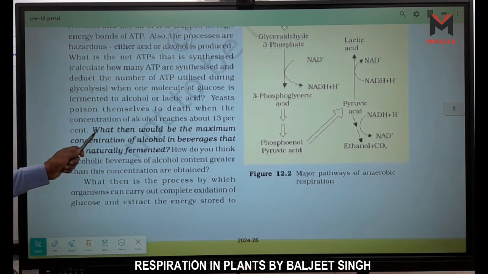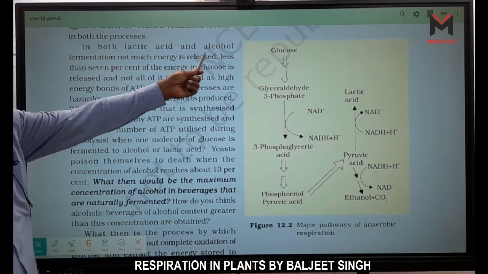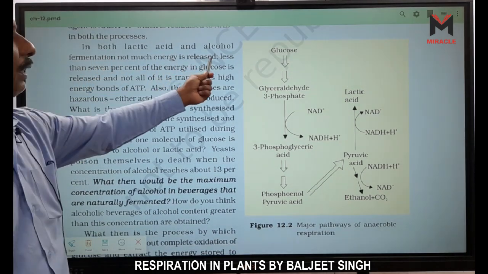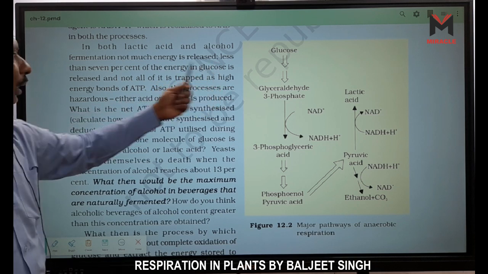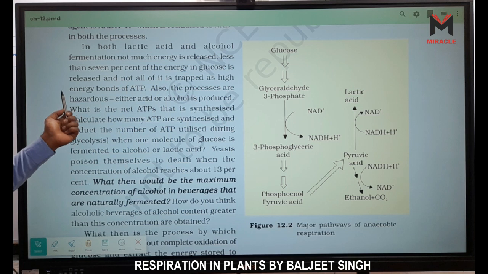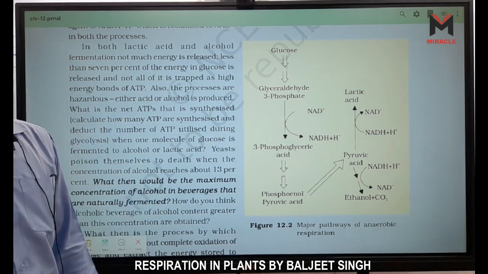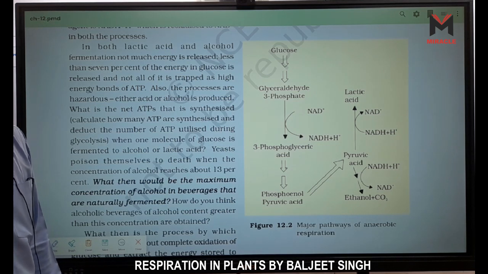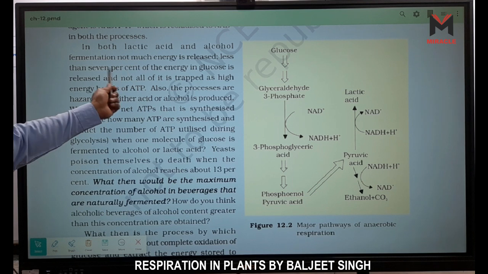One thing is also given here. In both lactic acid and alcohol fermentation, not much energy is released. Only 2 ATP is released, right? Less than 7% of energy in glucose is released, and not all of it is trapped in the high energy bond of ATP. Less than 7% only energy is released, right?